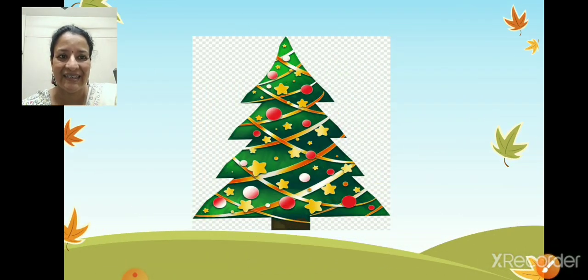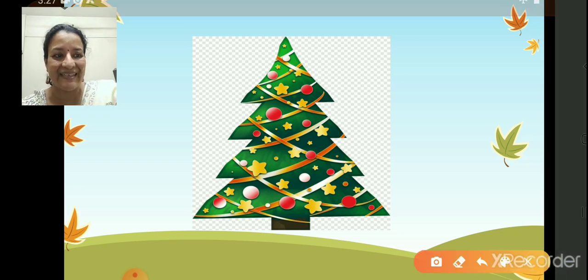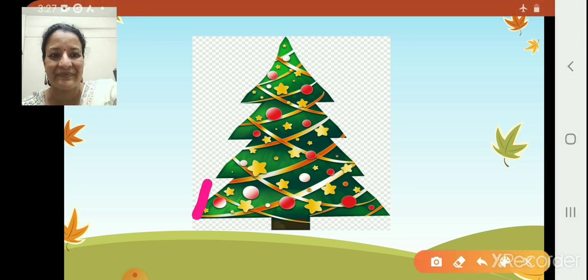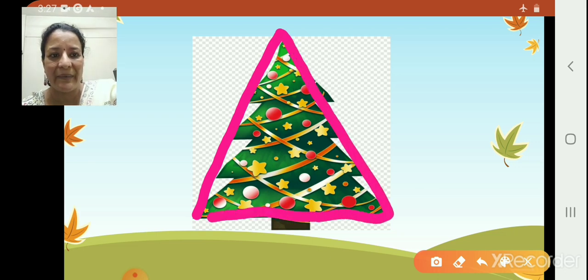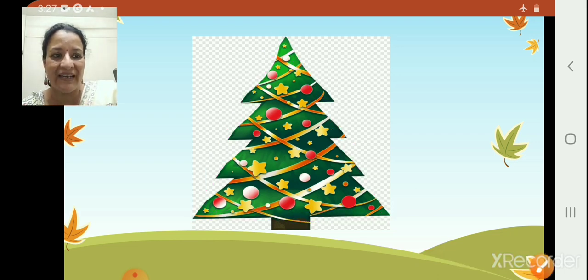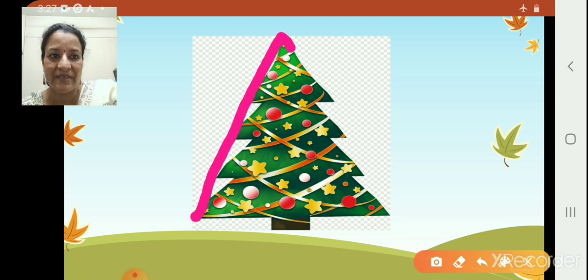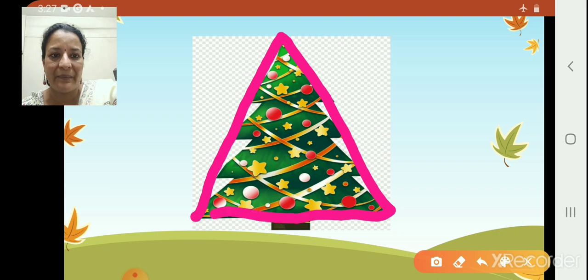Next. Wow, the Christmas tree. It is triangle. Let us draw and see. Up the mountain, down and back. That is a triangle with 3 sides. Let us do it again. Up the mountain, down and back. Isn't it? A Christmas tree is triangle.